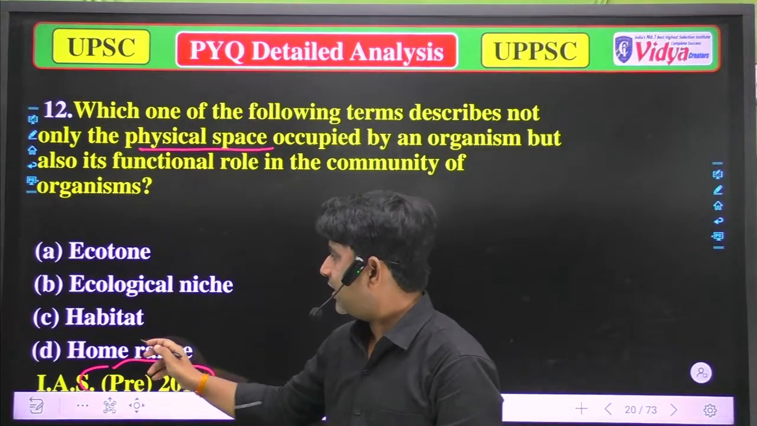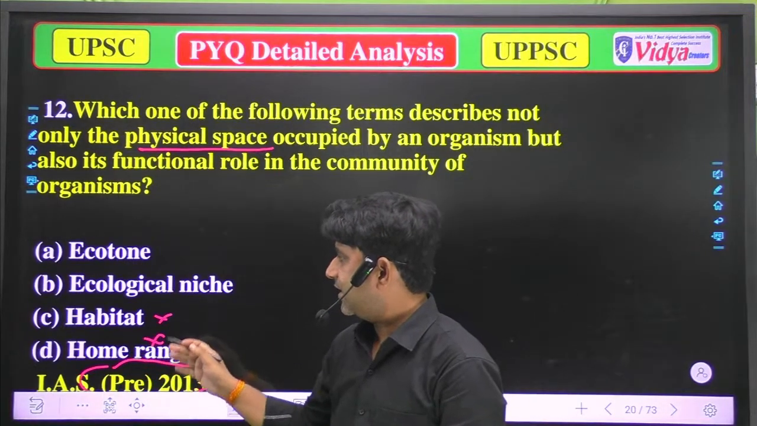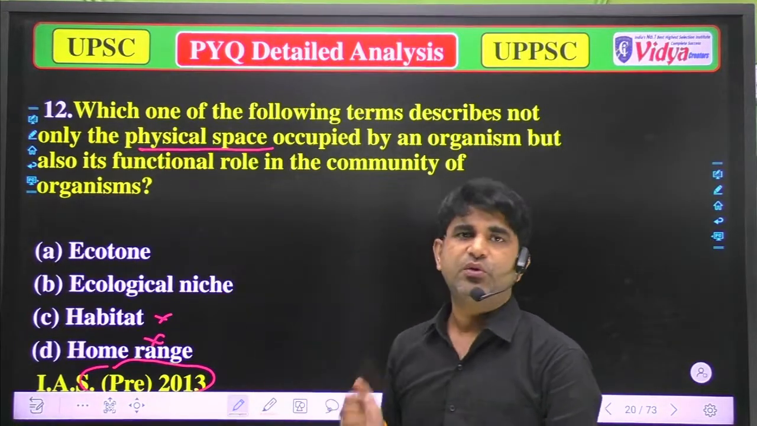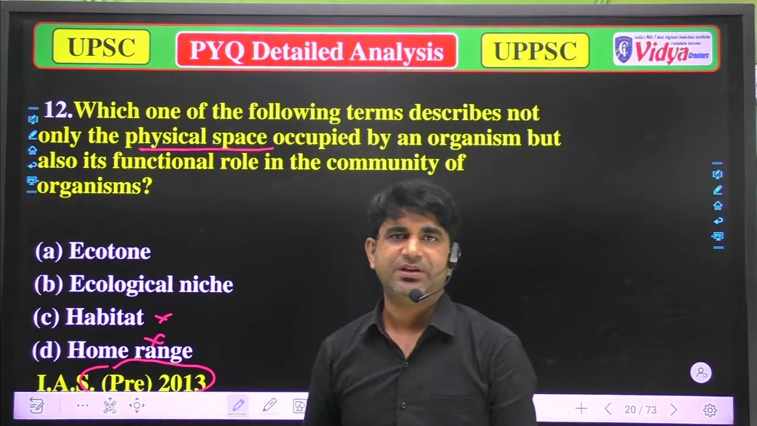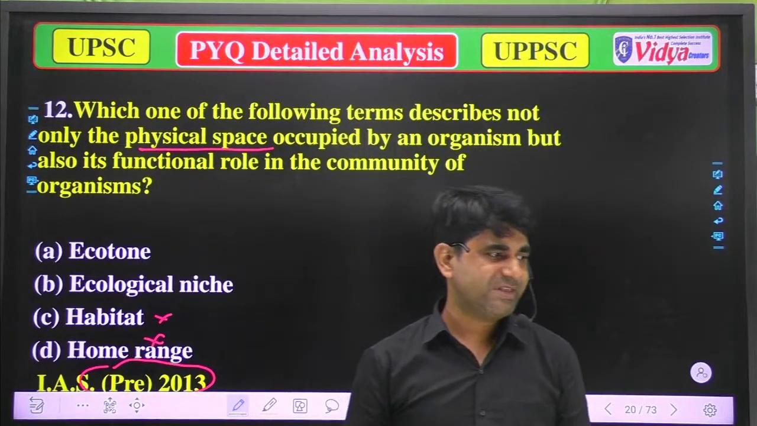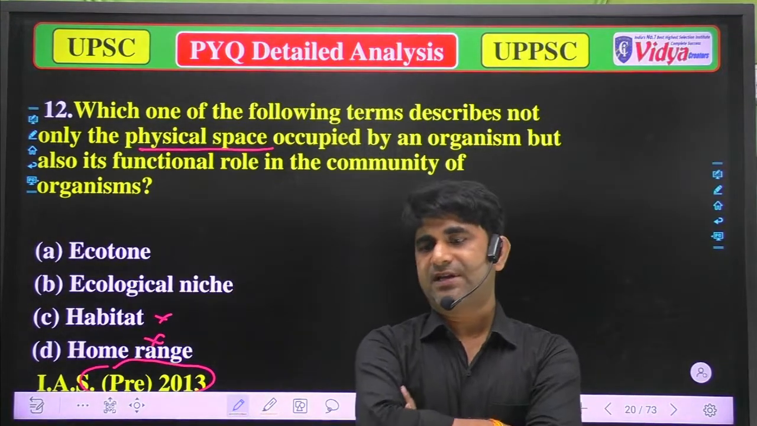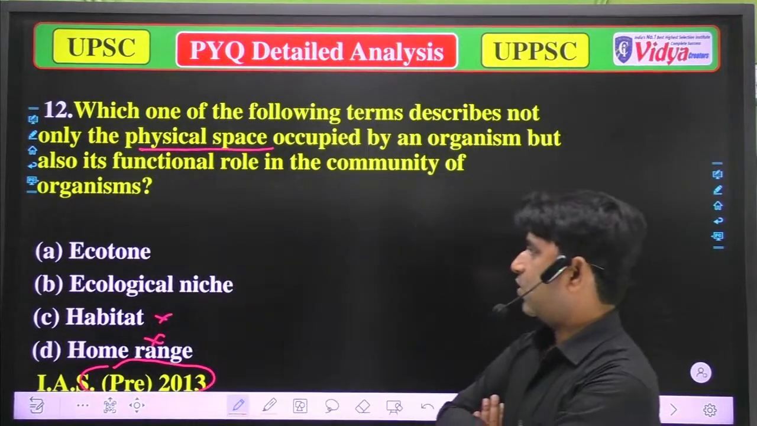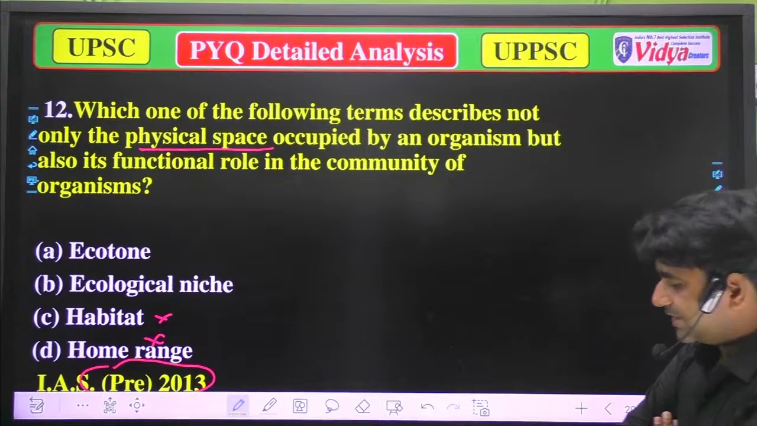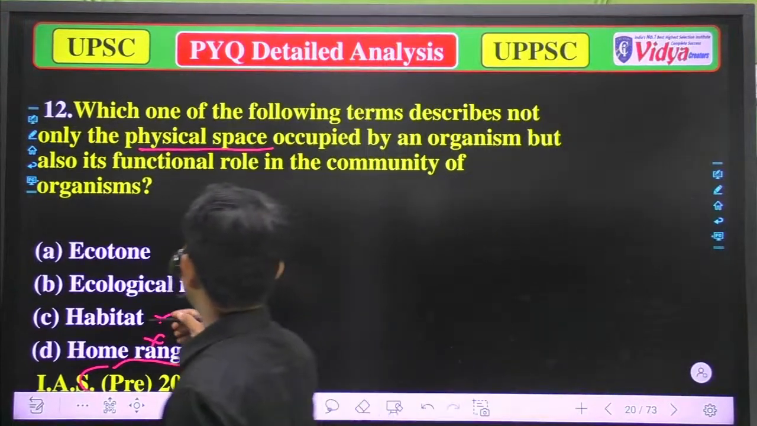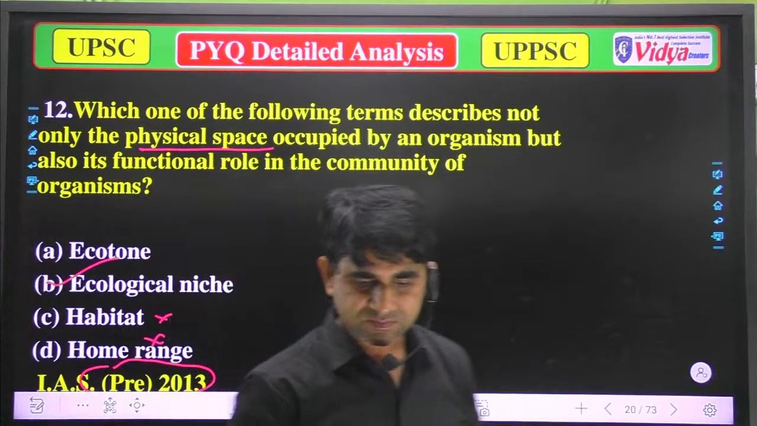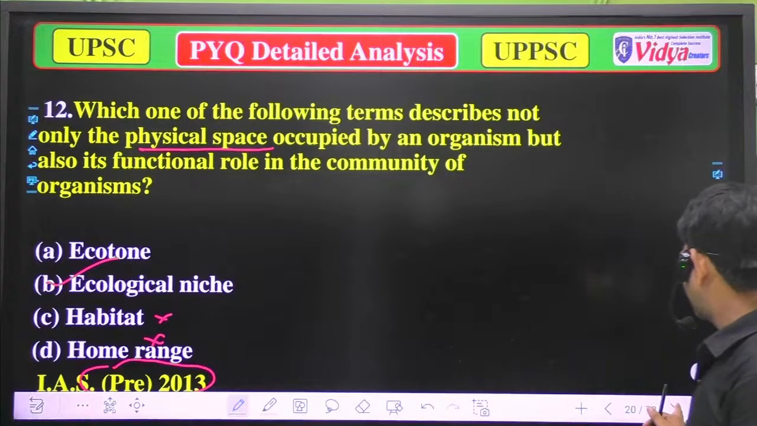So now I will eliminate two options. Habitat is incorrect and home range is incorrect. And now you have to say in option A and B which is correct. Astos, niche, well done. Option B is correct. Ecological niche is correct, because it has a functional role in the community of organisms. So option B is correct. Well done, Astos, doing well. Now we'll move to the next question.